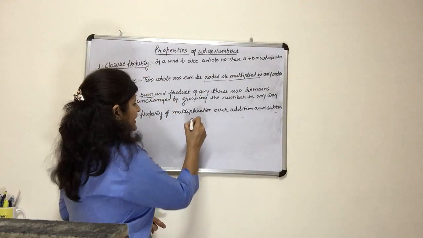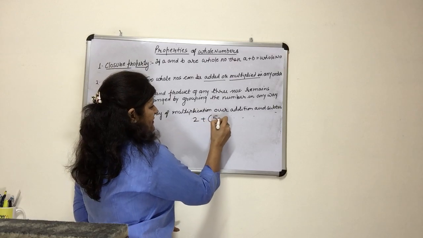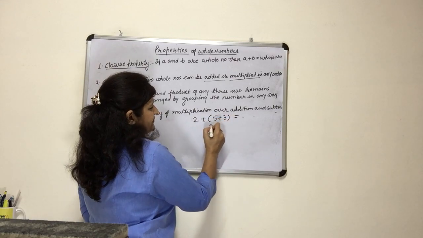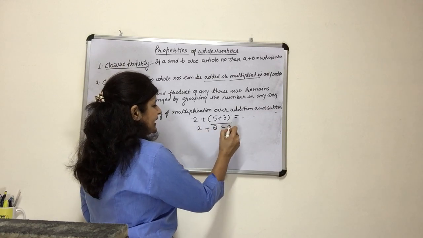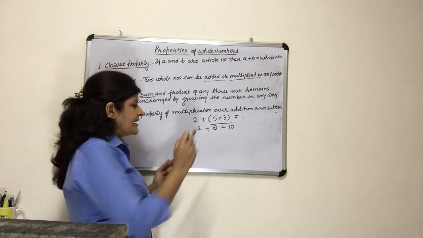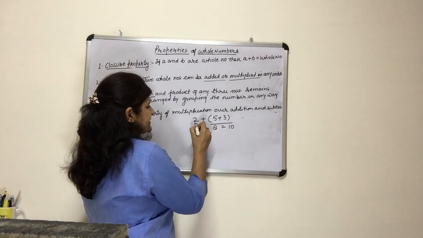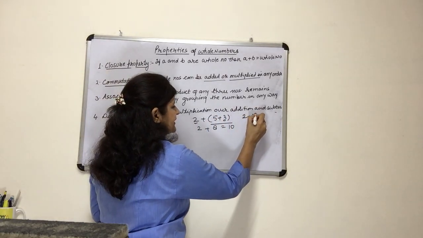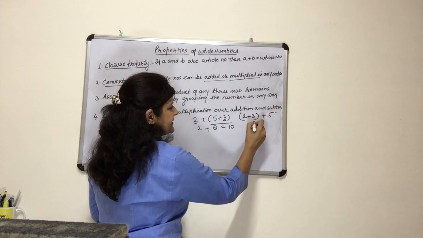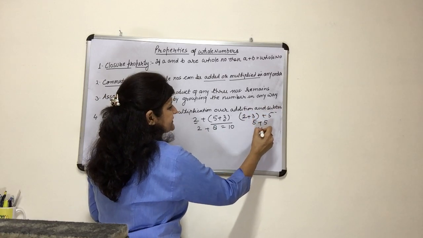See, 2 plus 5 plus 3. So we make a group of these two. Right? So 2 plus 8 and that is 10. Now I have changed the group. 2 and 3 become friends now. So 2 plus 3, and 5 is isolated. So 5 plus 5, that is 10.